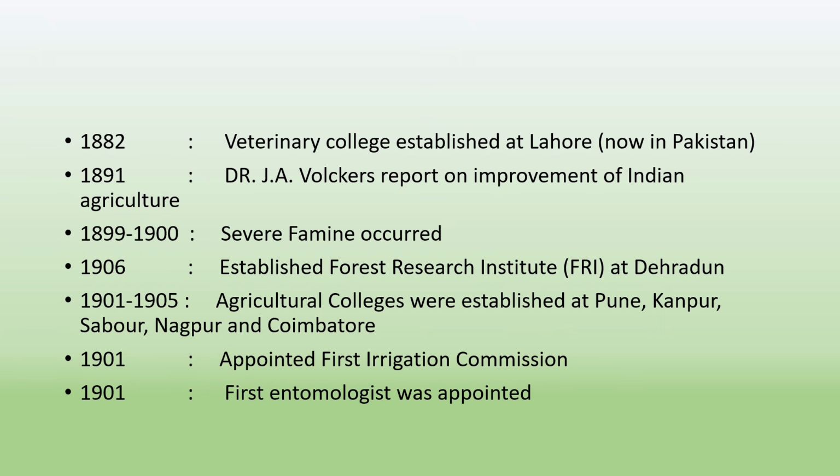In 1899 to 1900, a severe famine occurred. In 1906, the Forest Research Institute, FRI, was established at Dehradun. In 1901 to 1905, agricultural colleges were established at Pune, Kanpur, Sabour, Nagpur and Coimbatore. In 1901, the first Irrigation Commission was appointed. In 1901 again, the first entomologist was appointed.